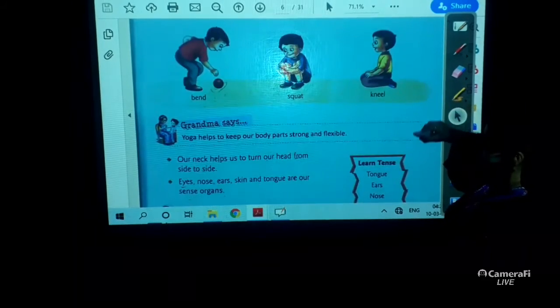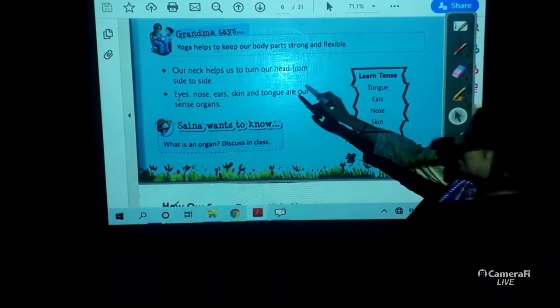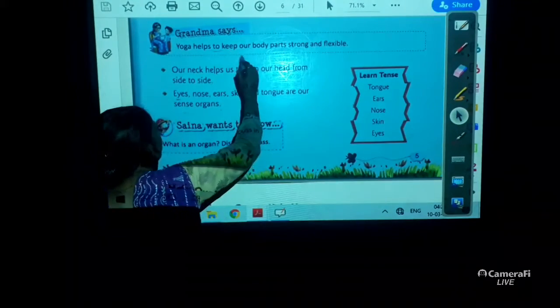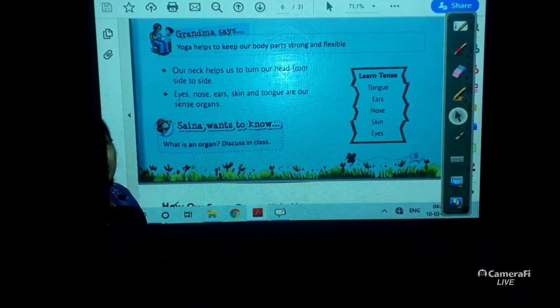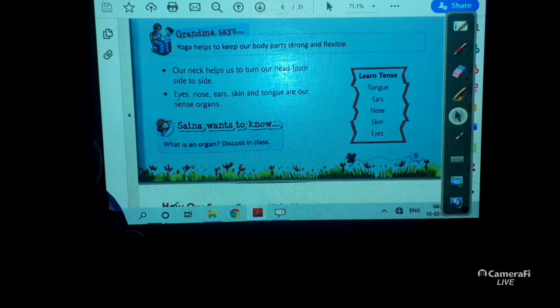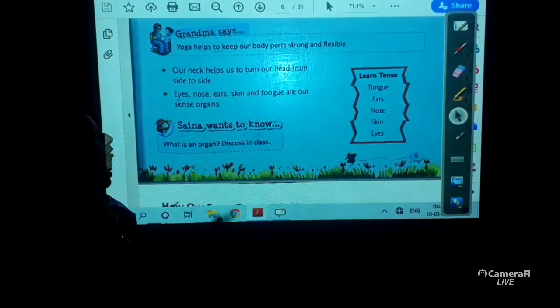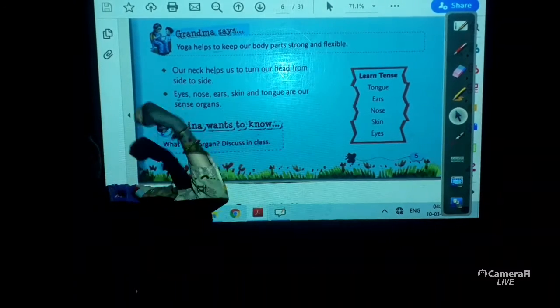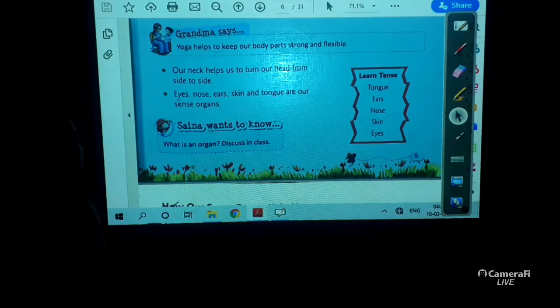Now coming to our next thing. Grandma says, yoga helps to keep our body parts strong and flexible. Yes, children, you can also say it is an advice, you practice yoga every day. Grandma is saying yoga keeps our body parts strong and flexible. So we need to practice yoga every day.